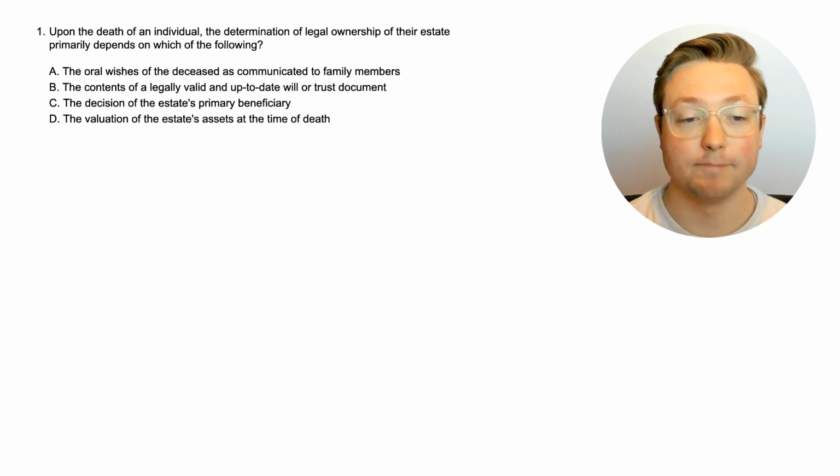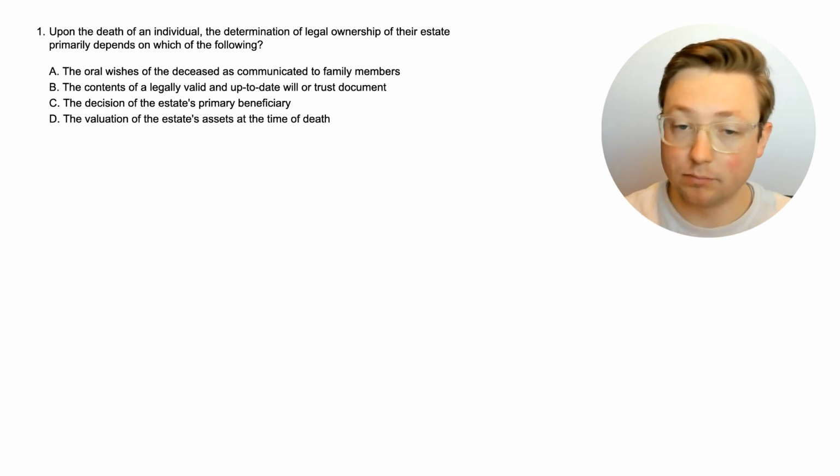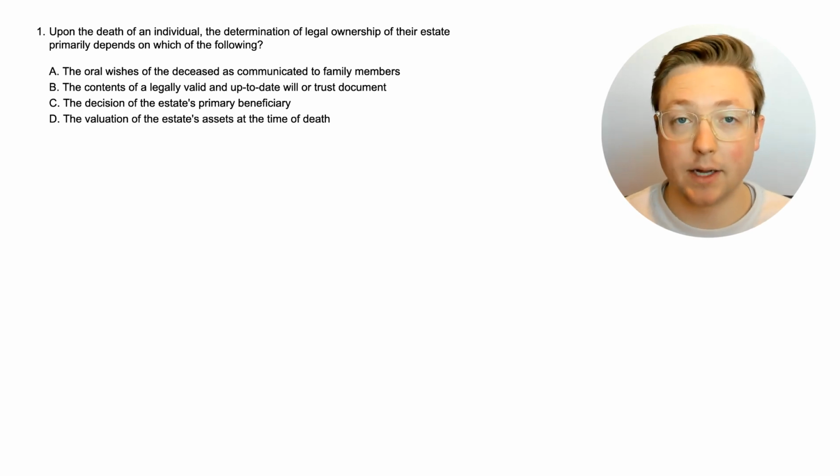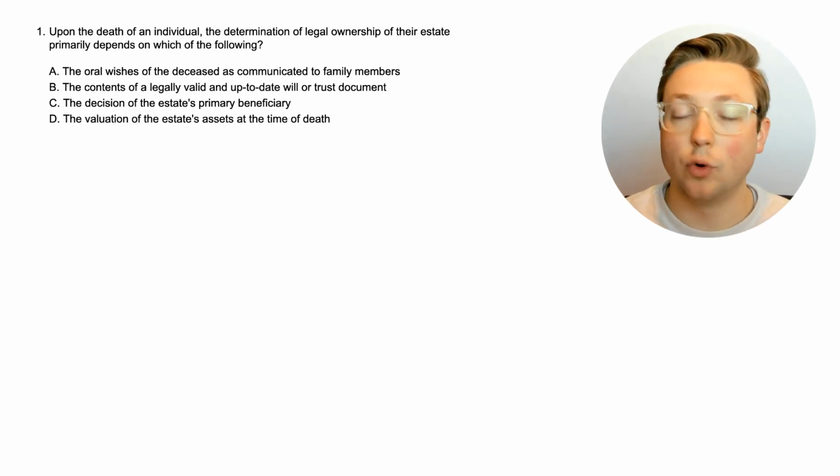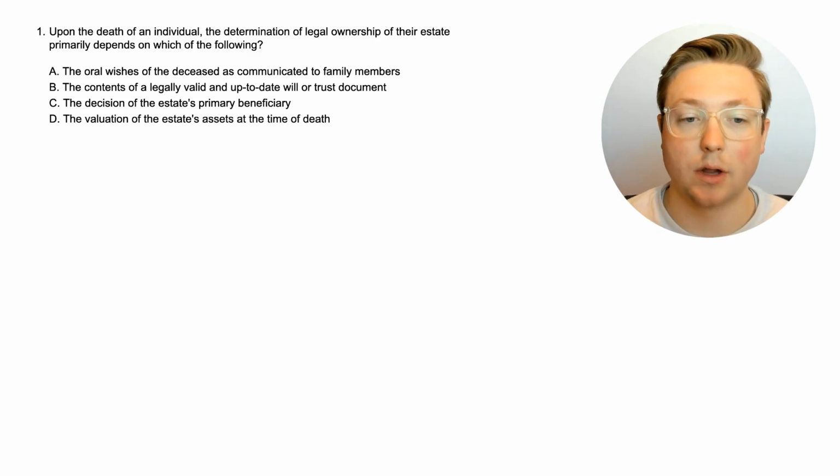Okay, here is question 1. Upon the death of an individual, the determination of legal ownership of their estate primarily depends on which of the following. So, we are talking about estate tax planning in this video, and talking about who owns the assets and who are the beneficiaries and things like that. So that's what we're talking about here. So what is the primary determination of where the things go in the estate?